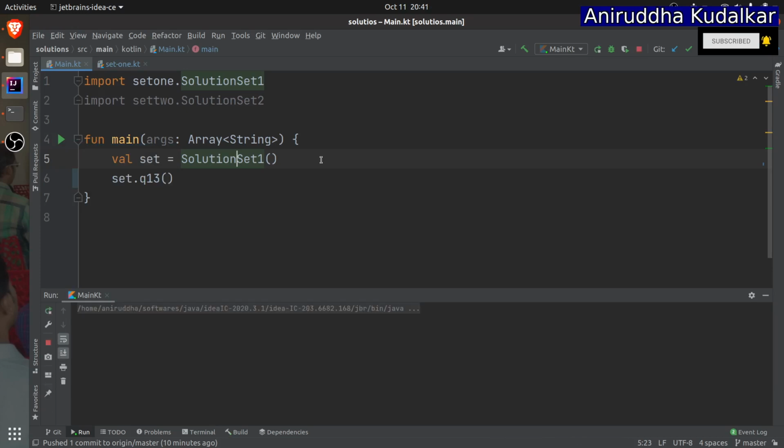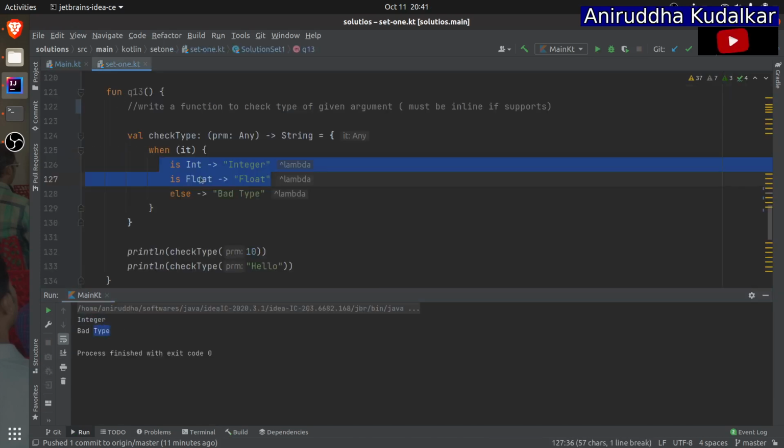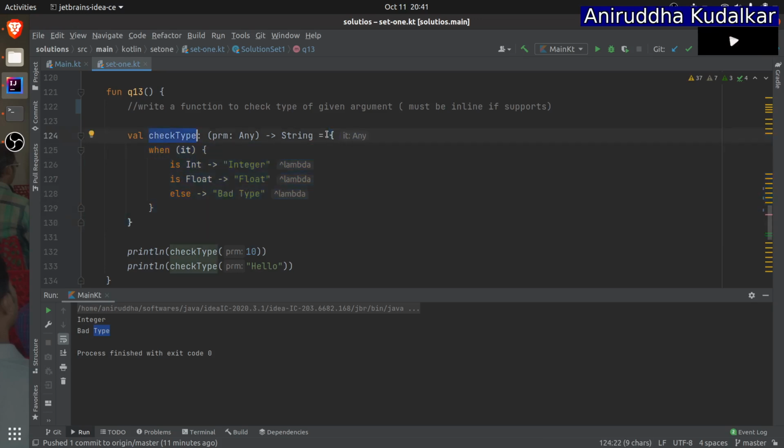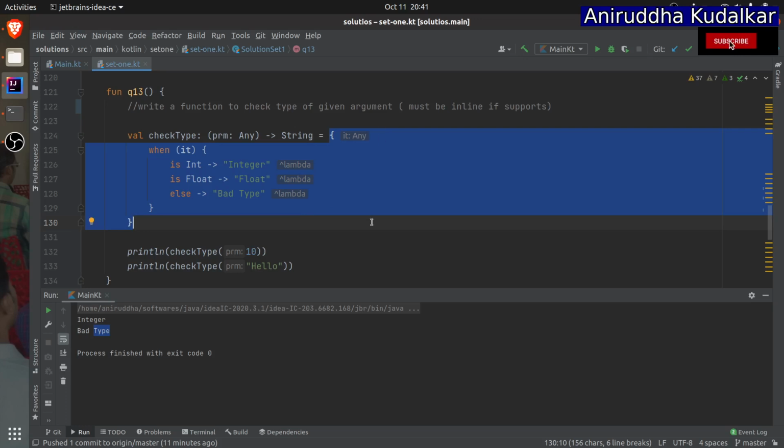Run the project and see integer and bad type, because I have just passed integer and float checked, and here I pass 10, and like this. Easy. But here you should understand what is behind this. How do you write a when loop? See, the when loop is straight away assigning a value to the check type. Conditions are getting checked and the result is getting assigned to this.